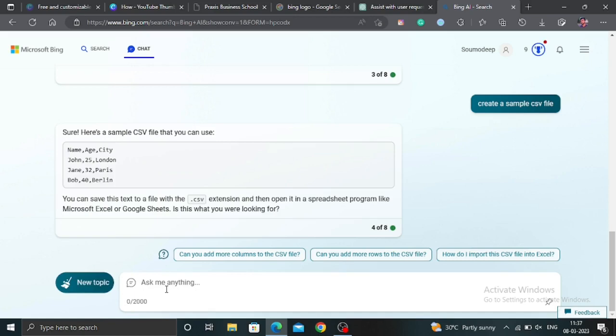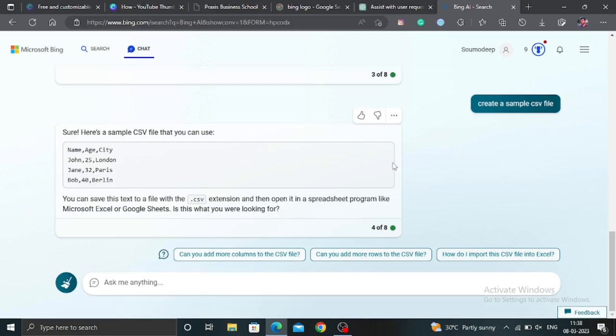I think in such a question, Bing's answer is somewhat smarter than ChatGPT's, because ChatGPT provides the code, but Bing comes up with some comma-separated data which we can store anywhere, just name the file as .csv, change the format, and it will become a CSV file. So I think in creativity, Bing got ahead.